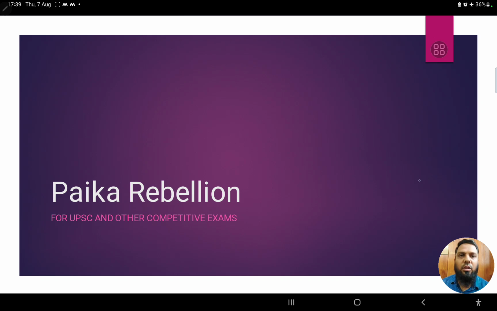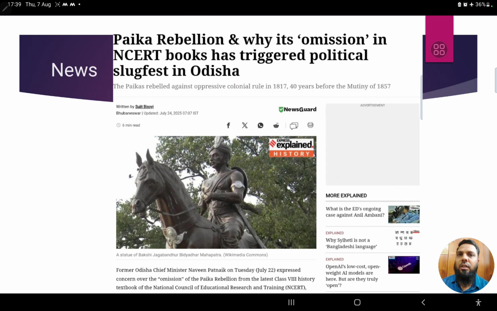First we'll see what the news is, and then we'll continue to the topic. Recently, on July 24th, there was a news item, and not only on July 24th, this issue has been coming repeatedly into the news. And what is the issue? It is the Paika rebellion and its omission from NCERT books. In the new NCERT books that were published, this particular topic related to the Paika rebellion has been removed, and therefore it has triggered a political slugfest in Odisha.